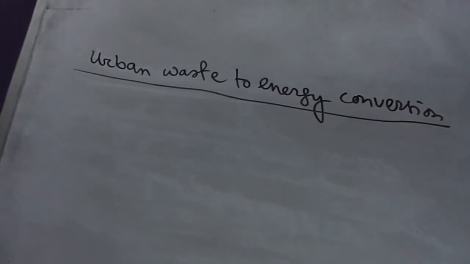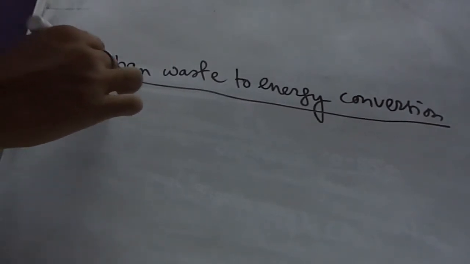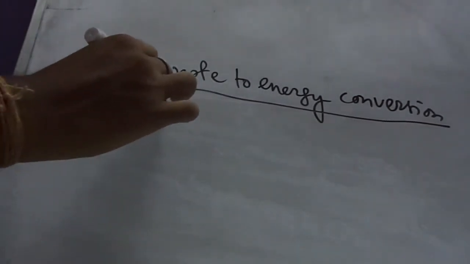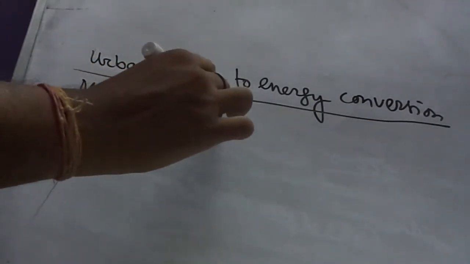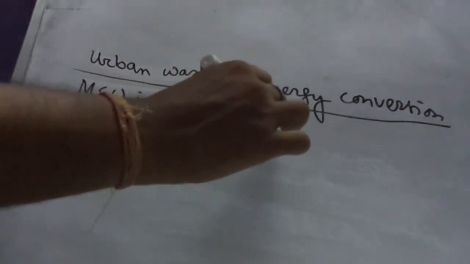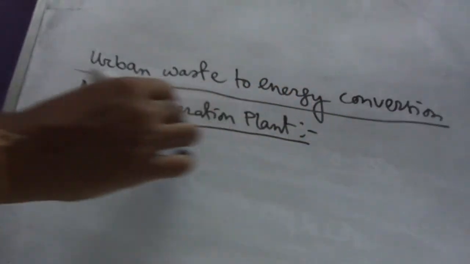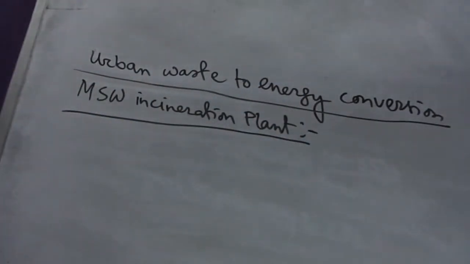First one is the municipal solid waste incineration plant, MSW. Municipal solid waste is the solid waste generated by household, commercial and institutional operations and some industries.